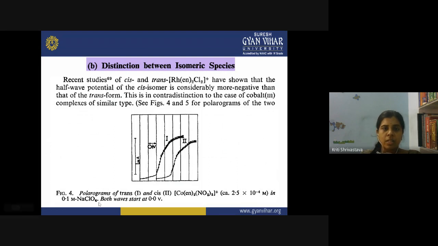So the polarogram here is showing the cobalt complexes having two negative groups, and in this case you can see the trans form. Its E half will be less negative as compared to the E half of the second, that is the cis form. So both waves start at 0 volt, and from the position of the polarographic wave you can easily find out which one is the cis and which one is the trans isomer. Again, since two negative groups are present here, you can see that the dielectric effect is more pronounced in case of the cis isomer.